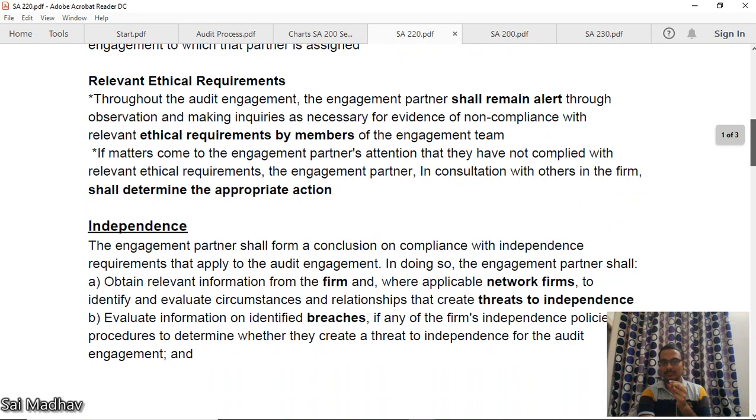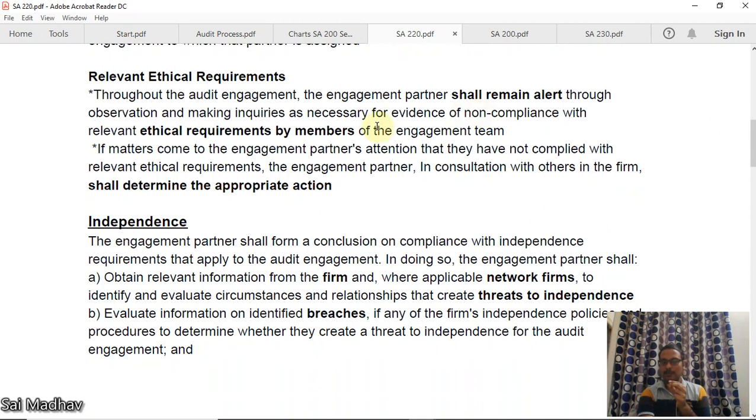Relevant ethical requirements. Throughout the audit engagement, the engagement partner shall remain alert through observation and making inquiries as necessary for evidence of non-compliance with relevant ethical requirements by members. Okay, the engagement partner shall do all of this. If matters come to him that they have not complied with relevant ethical requirements, the engagement partner, in consultation with others in the firm, shall determine the appropriate action. Okay,